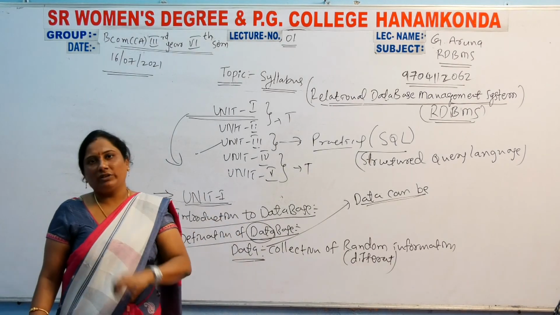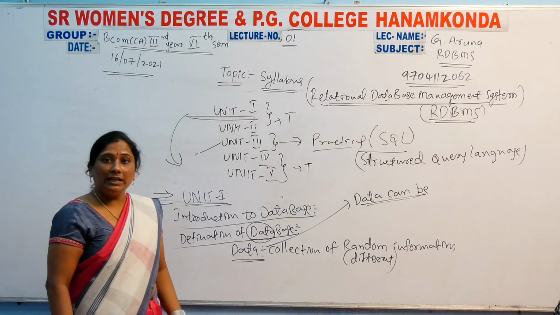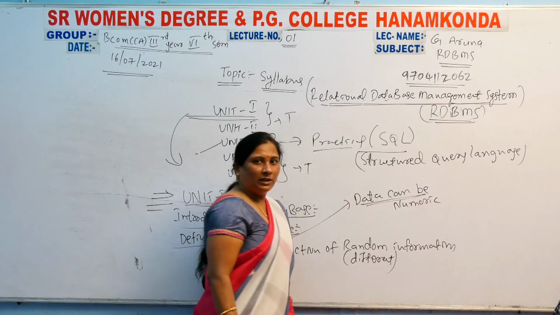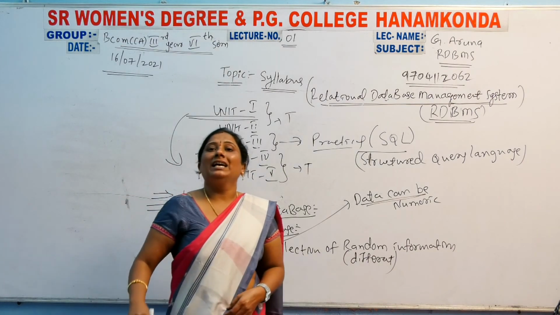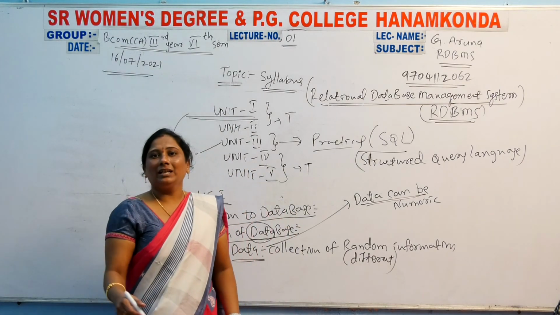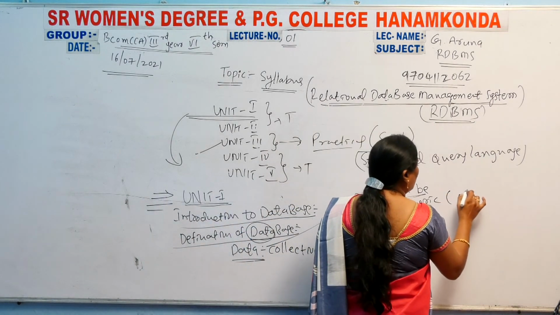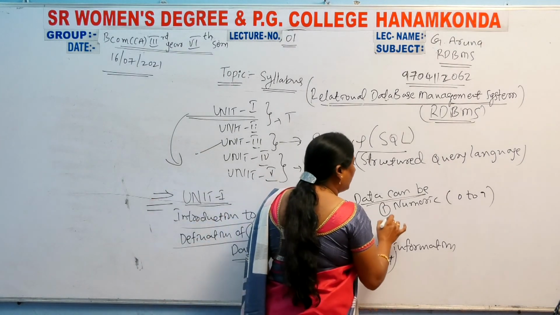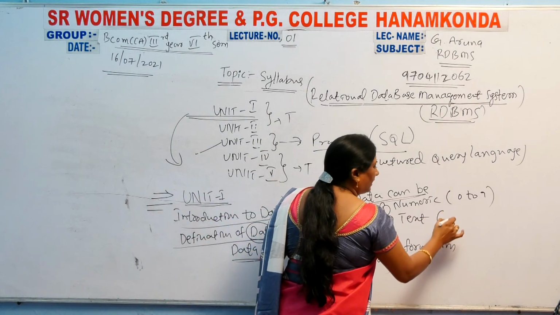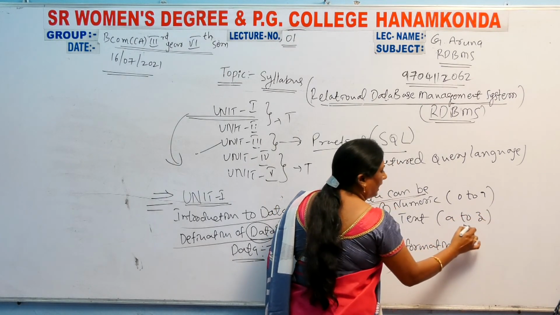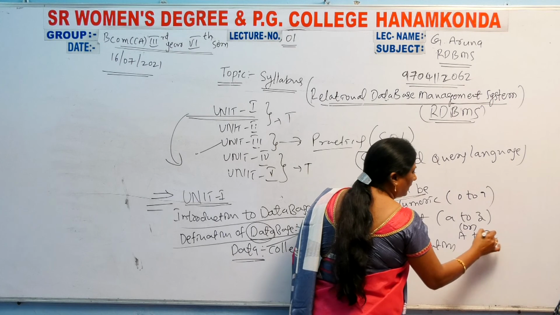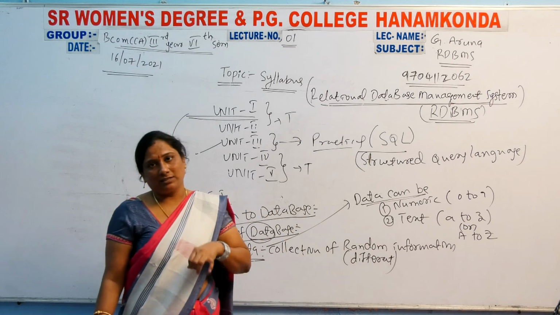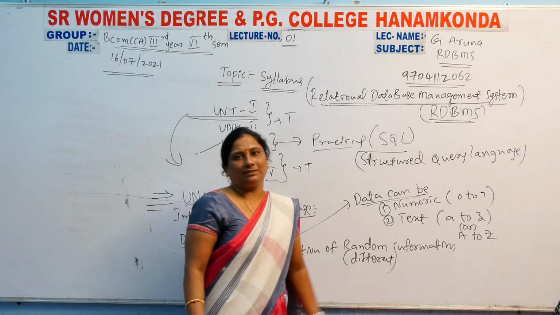How many types of data can be entered? The data can be numeric data. Numeric means numbers, 0 to 9. Or you can enter text data. Text data means characters, either small letters or capital letters. That is called text.